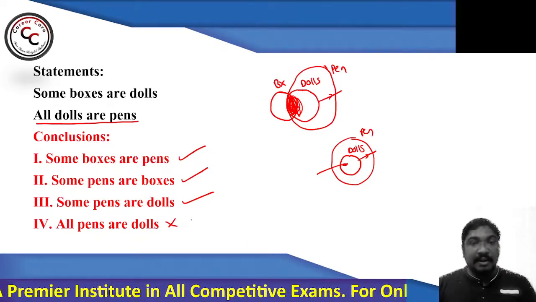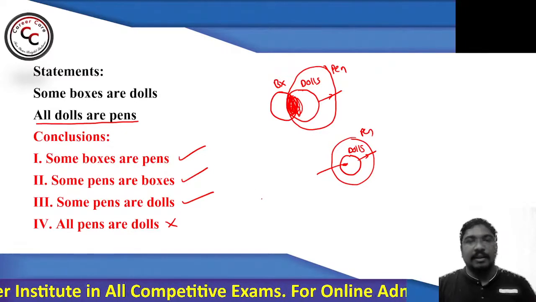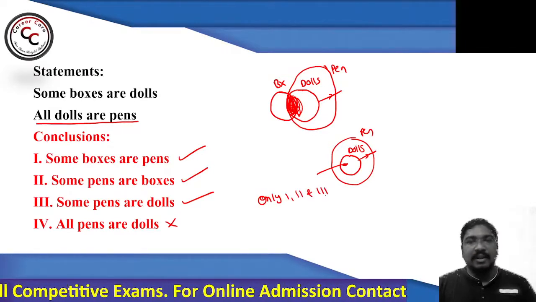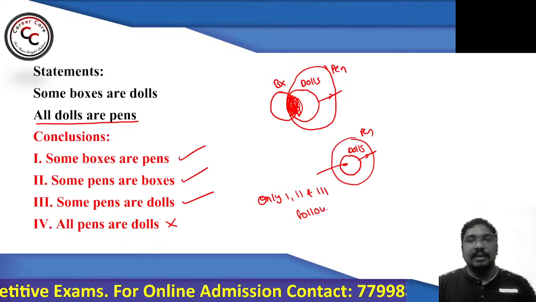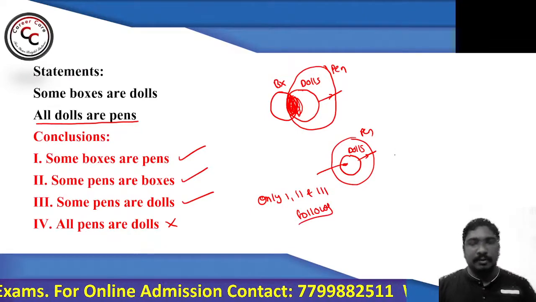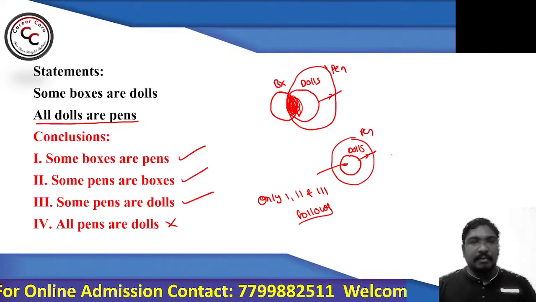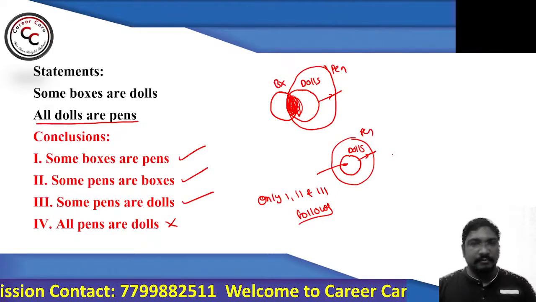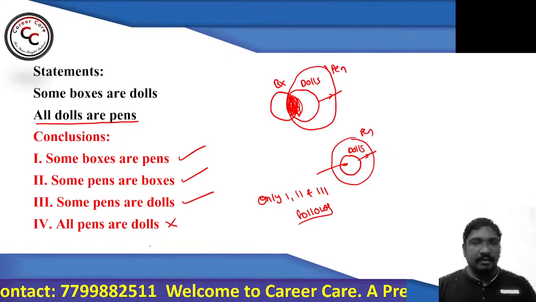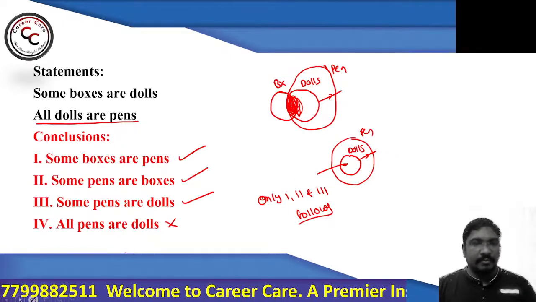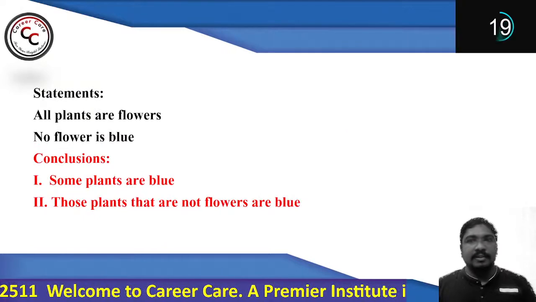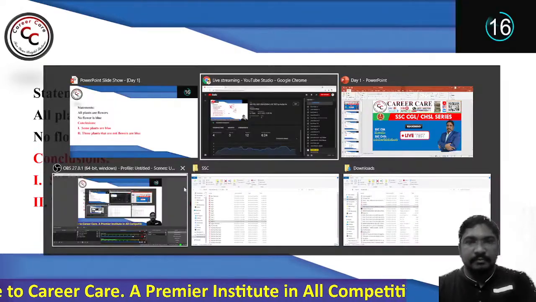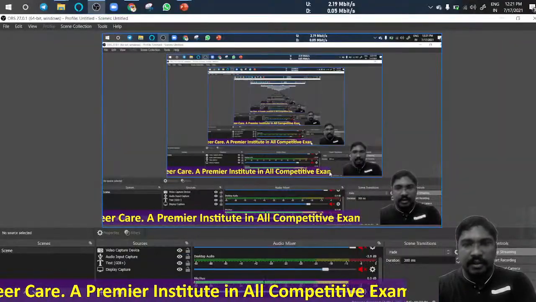So ultimately our answer for this particular question is only 1, 2 and 3 follow. Here I did not give you the options. No problem in that. Our final answer will be only 1, 2, 3 follow. Simple, right? Nice, very good. Now look at this particular question. Let's see what your answer says for this question.